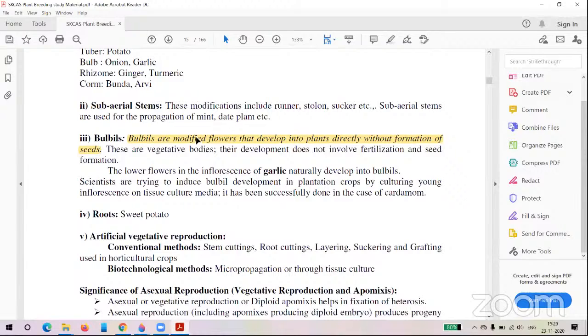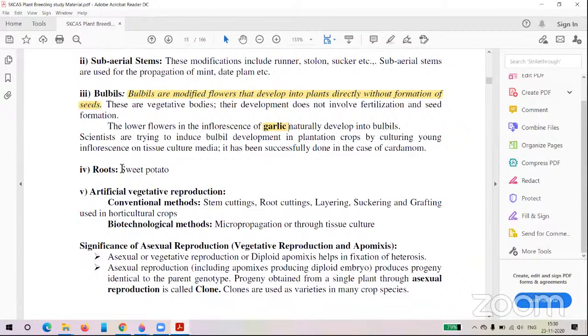So bulbils are formed from the flowers by some modifications, and you can see these bulbils in garlic and cardamom also. So examples for bulbils are garlic and cardamom. Here only garlic is given, but cardamom is also an example for bulbil production. So bulbil is a modified flower, and root means the sweet potato. Sweet potato.